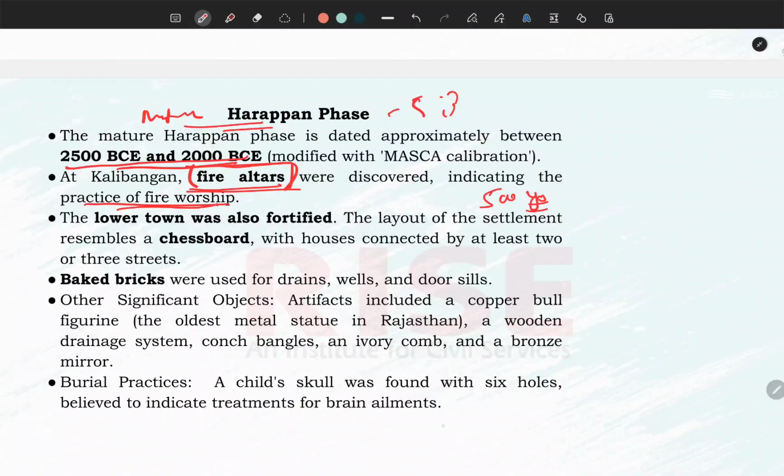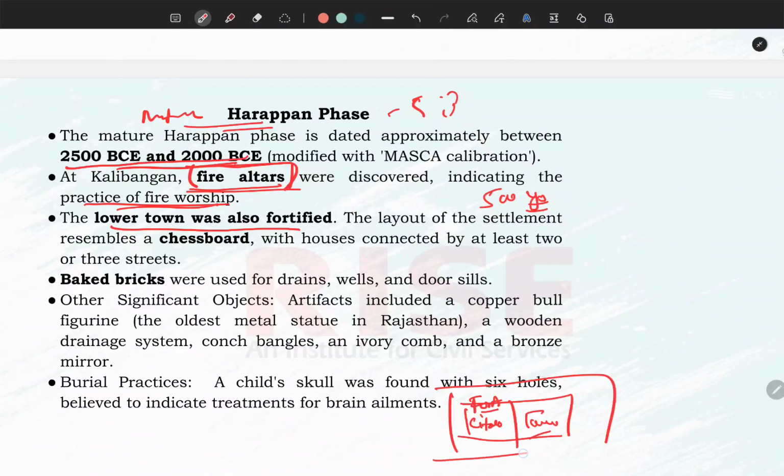Then the town was divided into two parts. One is the lower part, another is the citadel part, meaning fort. In the western part is the fort, and this is the lower town. The important thing is that most of the Indus Valley civilization had this pattern. The western part was the citadel. It was fortified, and the lower town was non-fortified. But Kalibanga is an exception where the lower town was also fortified. You have to learn this thing.